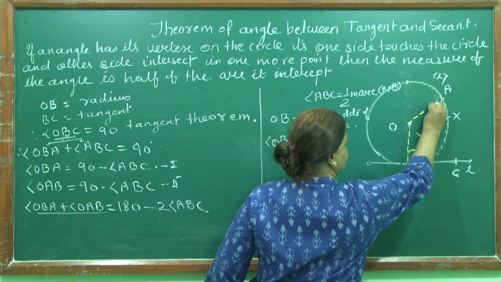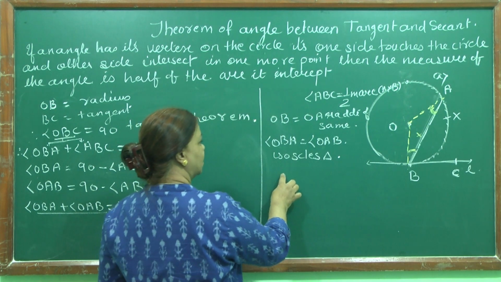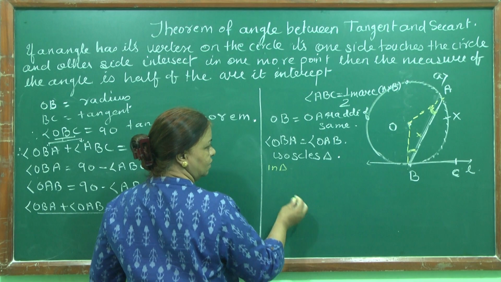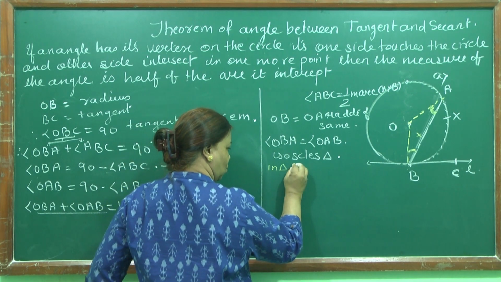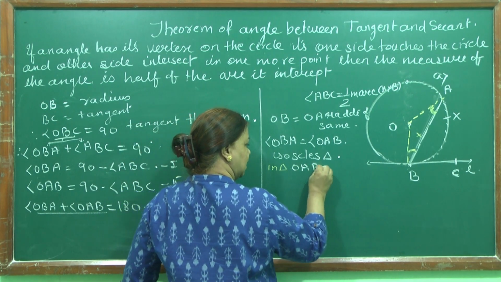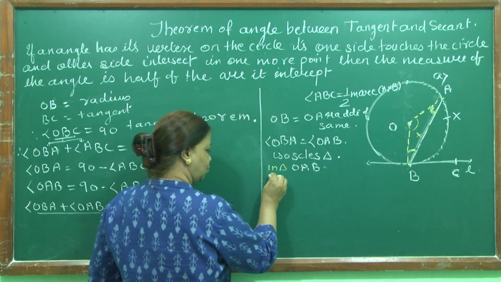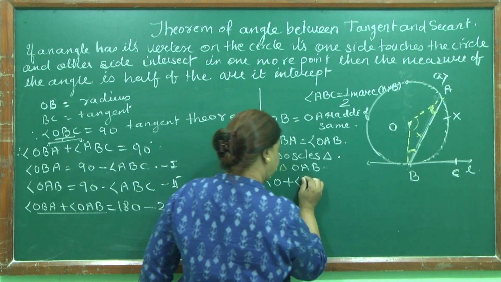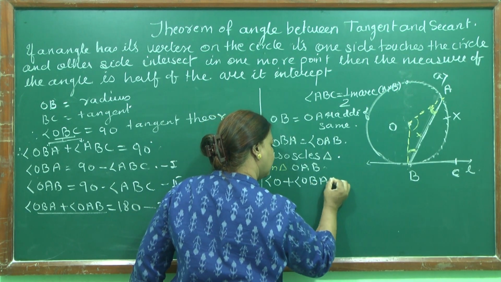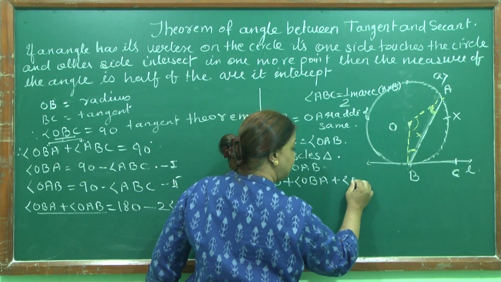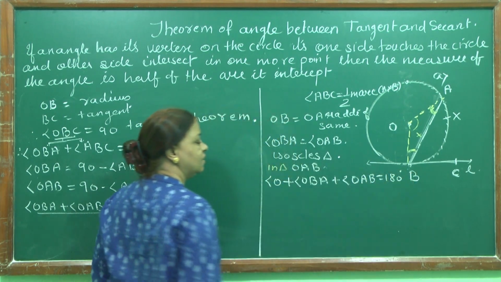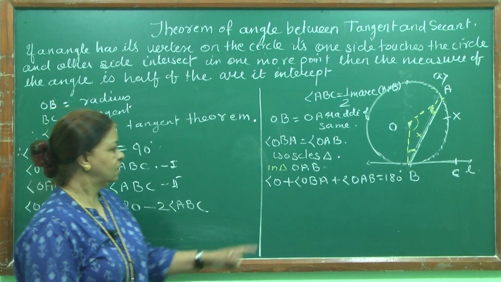Now look at this angle plus this angle. Now here I will do it in this triangle. In triangle OAB, angle O plus angle OBA plus angle OAB is equal to 180 degrees. Clear?